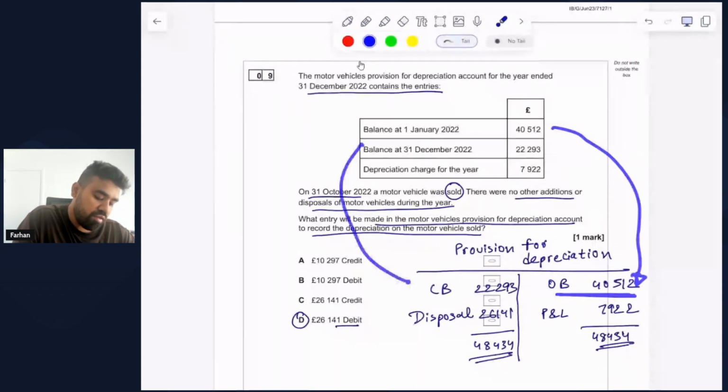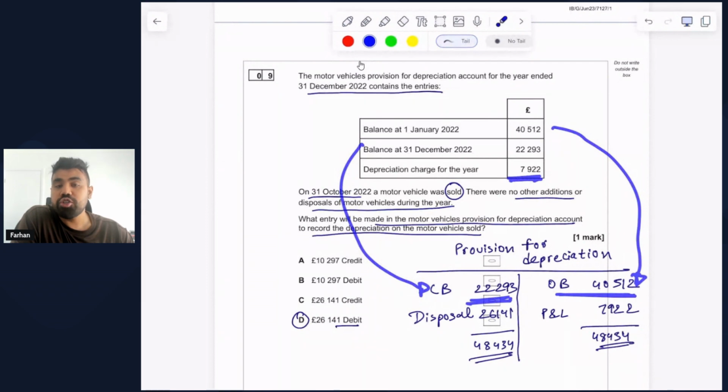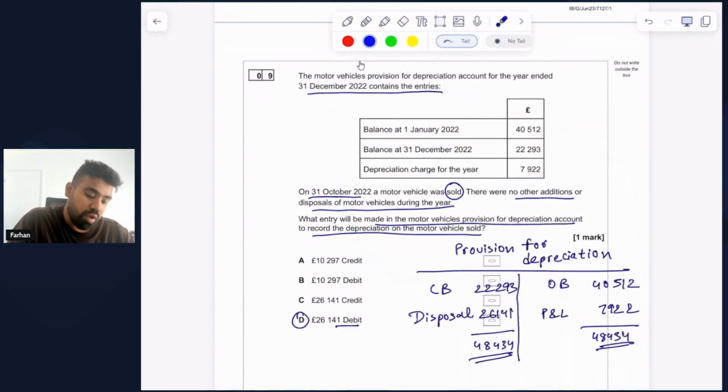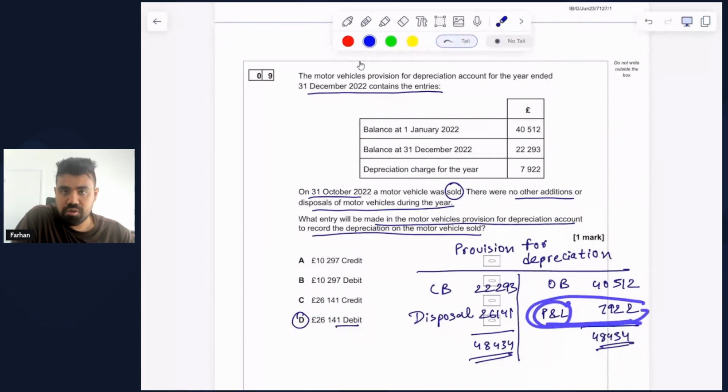And as you can see, we have included that here, which is £22,293. Now, during the year, we have depreciation expense of 7,922, which is what we will be showing in our income statement. But also at the same time, it increases the total provision for depreciation that the business has. So if it increases the total provision for depreciation, we have to record it on the credit side to reflect that increase here. And the P&L here stands for the profit and loss of the income statement of 7,922.